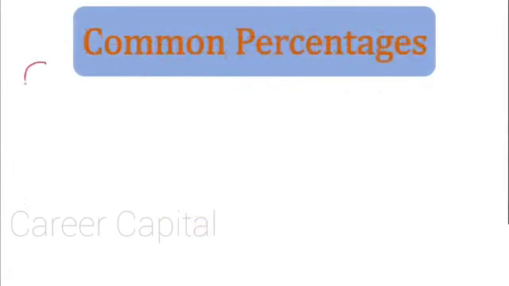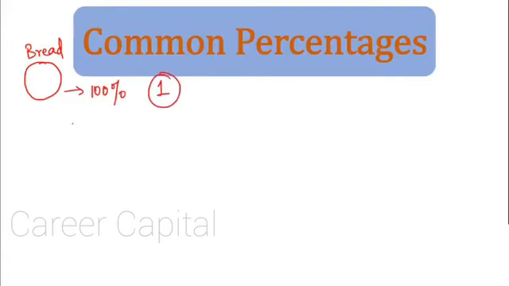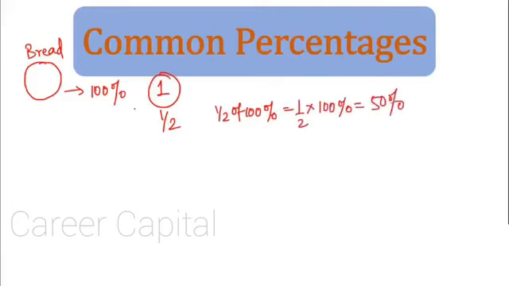Common percentages. Let us say this is a piece of bread. This is an entire bread. Now this whole thing, what do we call it? This is nothing but 100% that we have seen. This is nothing but the whole, one, that is one entire bread. Now if someone says give me half a bread, how much percent bread should we give to that person? That is half of 100%. Of means multiplication. That is 50%. That means 50% means half.